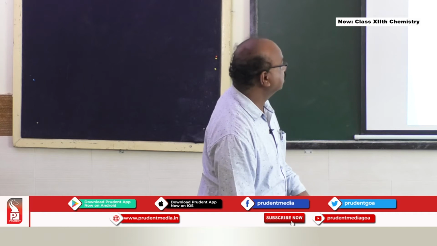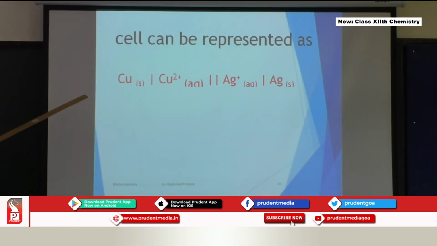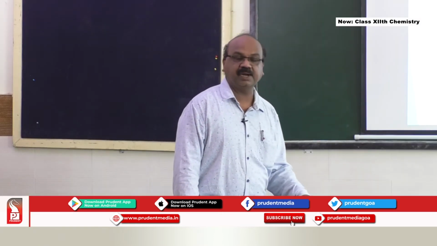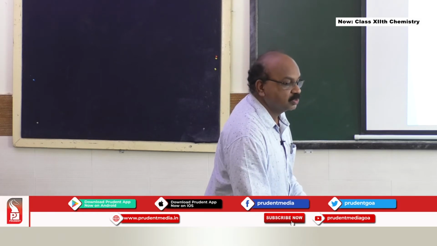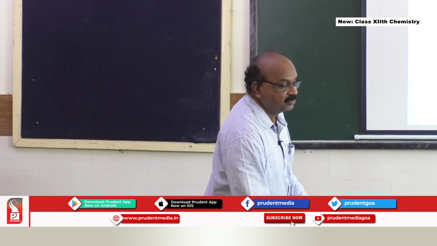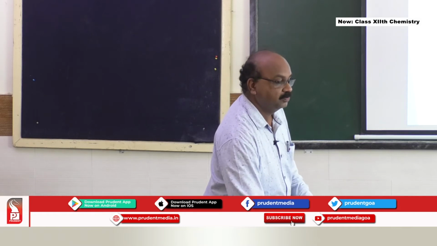So if you want to show the cell representation for this particular cell, it is this way. Left hand side anodic, right hand side cathodic. So copper undergoes oxidation, forming Cu2+ ions, 2 electrons are set free, they go that side. Silver accepts the 2 electrons and undergoes reduction to form metallic silver. So E cell is equal to E right minus E left, that is E cathode minus E anode. You can write it like this.